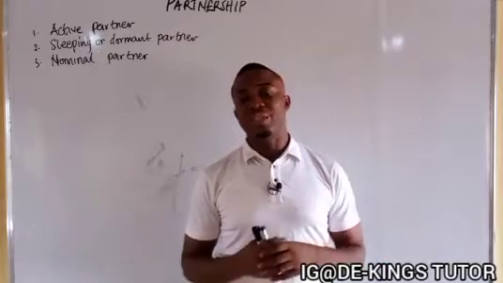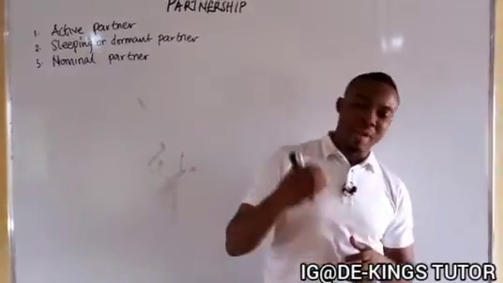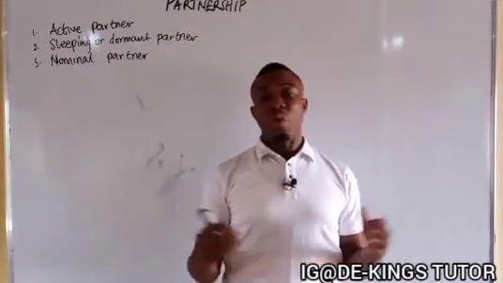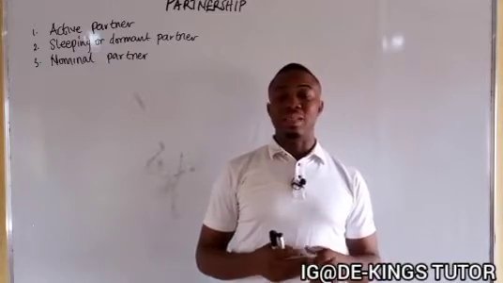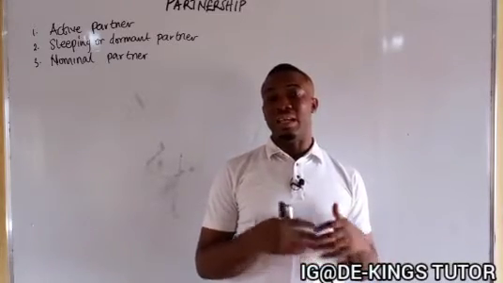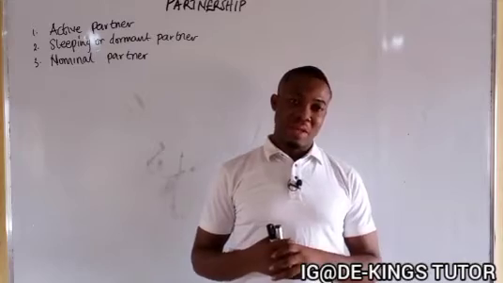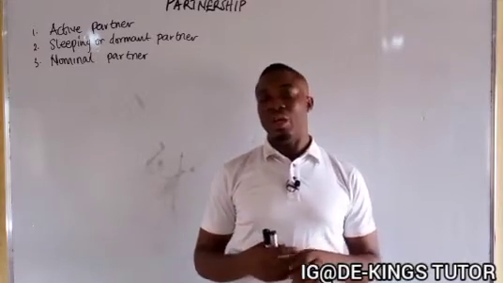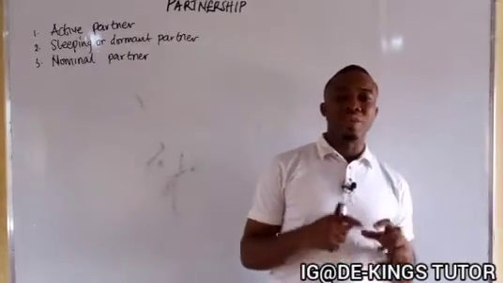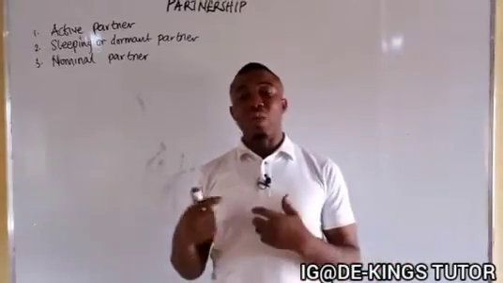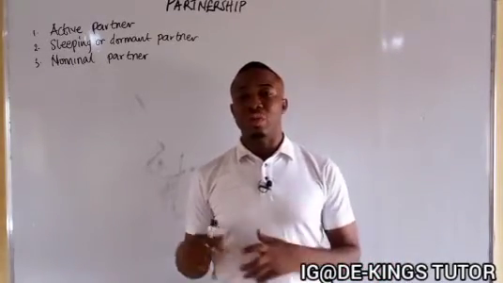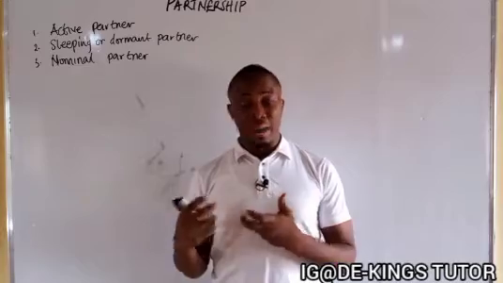Now, in deeds of partnership, embedded in it are many items. Okay, one of them is 1, the powers, the duties, and the rights of each partner. Okay, and the rights of each partner. 2, if salary is to be paid, and what amount. If salary should be paid to a partner, and what amount.